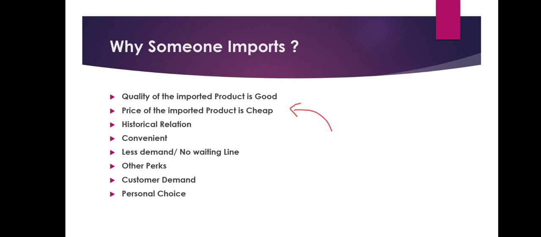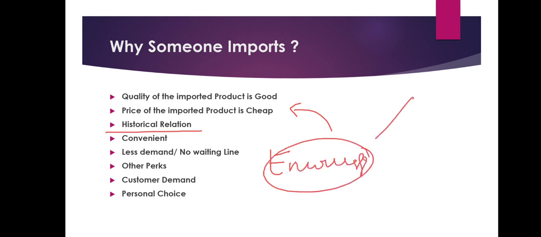Second, historical relations. If the historical relation between two countries is not that good, then we generally do not encourage it. We do not encourage the products of that country to come into our country. If we do not like Mexico in some aspect, then we will put tariffs on Mexico so that Mexican products do not come into the United States.